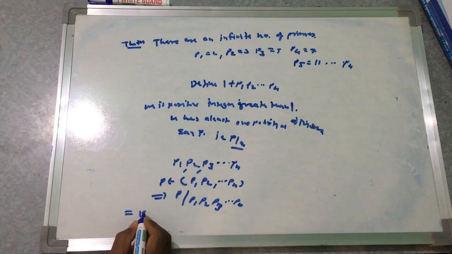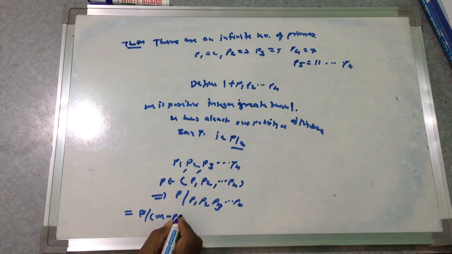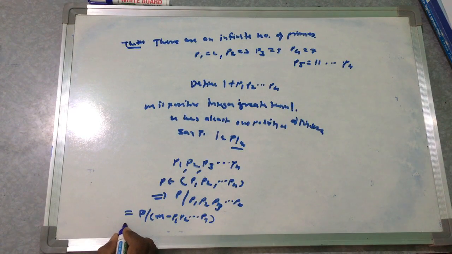So P divides m minus p1 p2 up to pn, which means P divides 1.